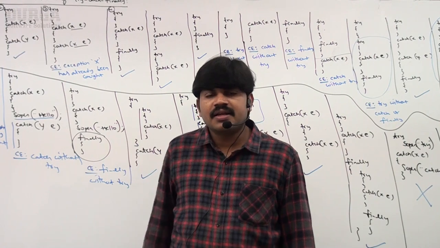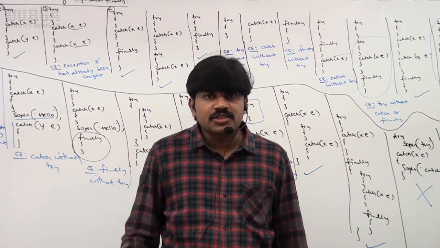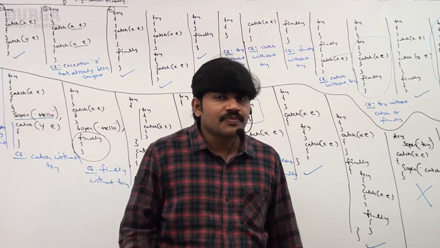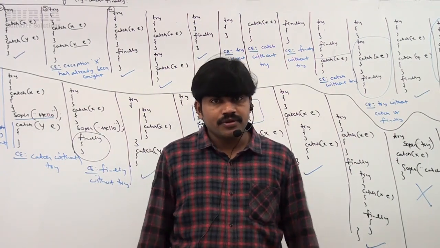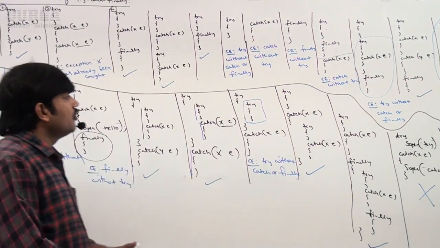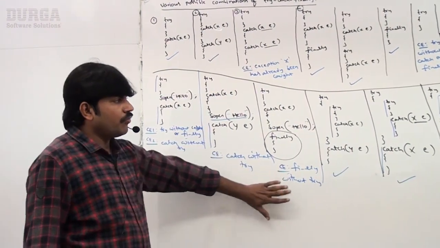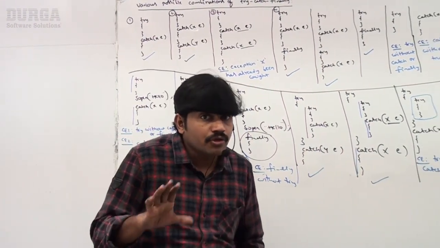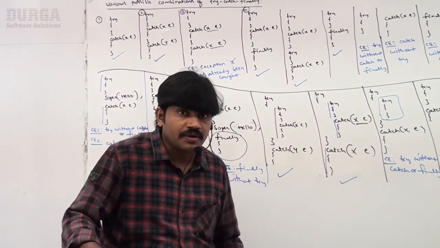Okay, clear. Next, try with multiple catch blocks is possible. Next, for the same exception, if you write 2 catch blocks, we are going to get a compile time error. That's all. These are various important loopholes you people should be aware of, almost 24 combinations, so that you will get much clarity about this topic. Clear, right?